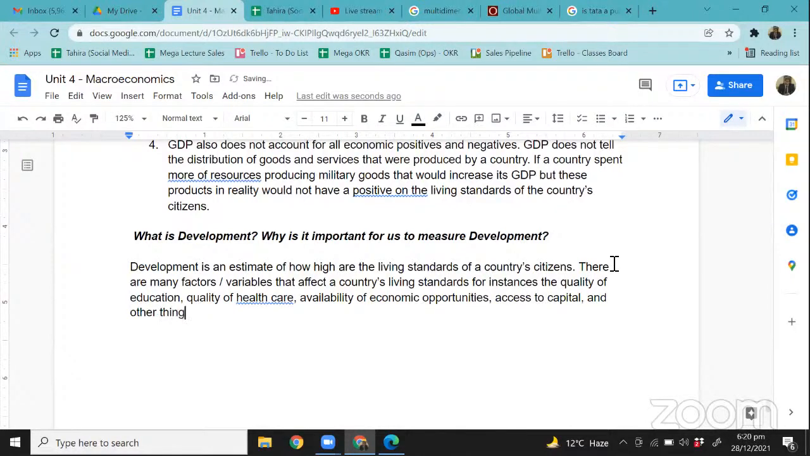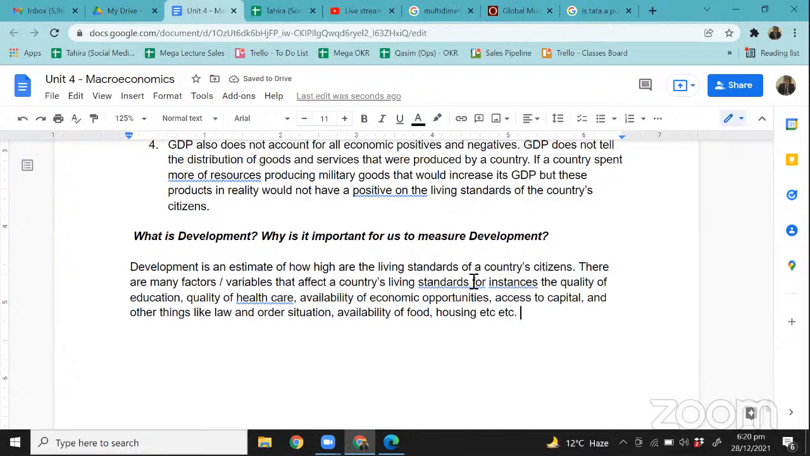Other things like law and order situation, availability of food, housing, right? Etc., etc., right? So the list goes on and it goes on, right?